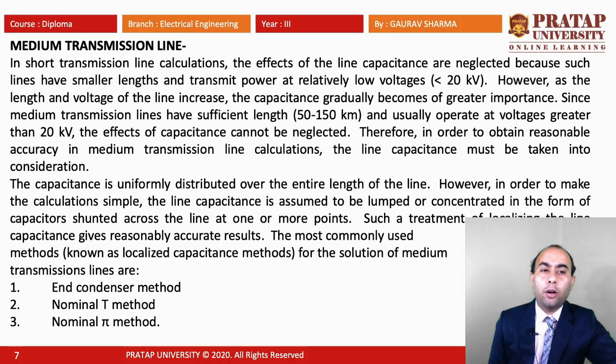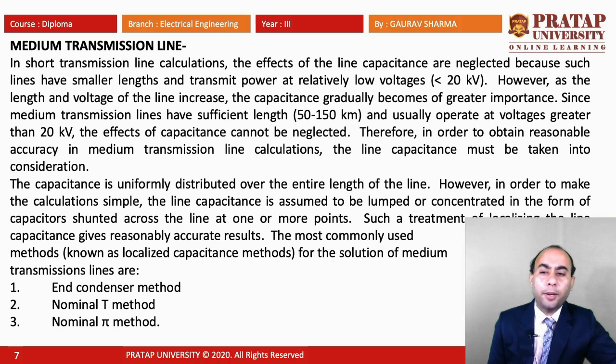So in order to obtain reasonable accuracy in medium transmission line calculation, the line capacitance must be taken into consideration. The capacitance is uniformly distributed over the entire length of the line. However, in order to make the calculation simple, the line capacitance is assumed to be lumped or concentrated in the form of a capacitor shunted across the line at one or more points. Such a treatment of localizing the line capacitances gives reasonably accurate results.